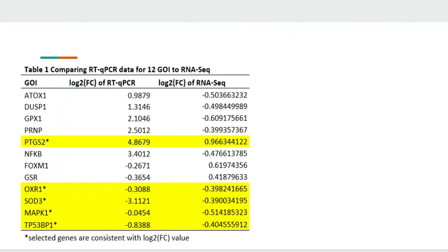In this table, we compare log 2-fold change values of RT-qPCR and RNA-seq results. Note that the highlighted GOI are the ones consistent throughout both of the experiments. Also, the positive values indicate upregulation, while negative values indicate downregulation. So here, the top 6 are upregulated and the bottom 6 are downregulated.